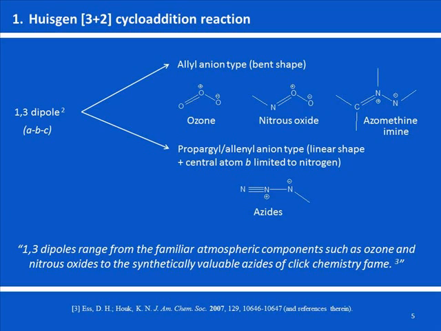First of all, the 1,3 dipole is defined as the ABC structure, which can be classified into 2 different types. The first type is the allyl anion, which is bent in shape. Some examples are the familiar atmospheric components, such as ozone and nitrous oxide. The second type is the propargyl/allenyl anion, which are generally linear in shape. An example is azide, which is an eminent dipole in the field of click chemistry.